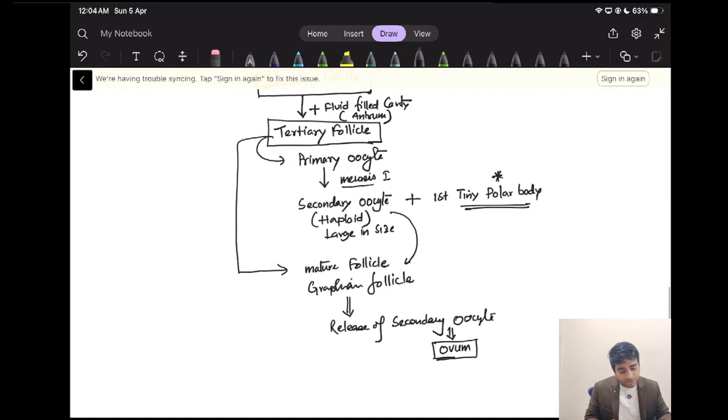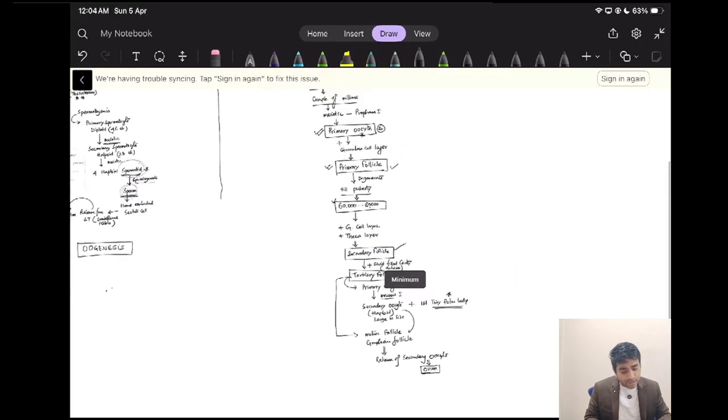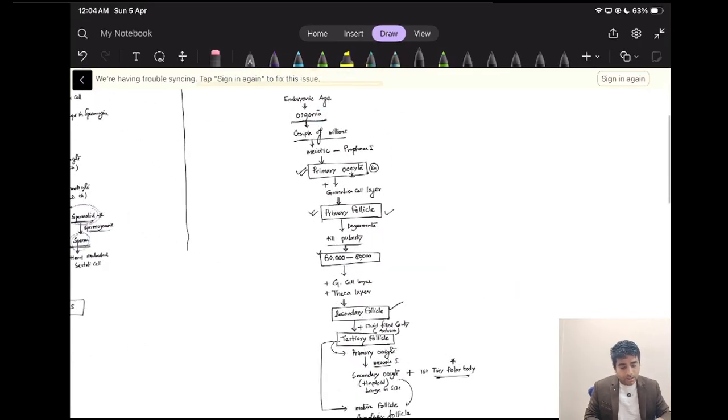Now here you need to remember, very, very important: spermatogenesis occurs at the age of puberty, but oogenesis occurs since the embryonic age. There will be formation of the oogonia. That oogonia will go to meiotic division, and there will be formation of the primary oocyte.